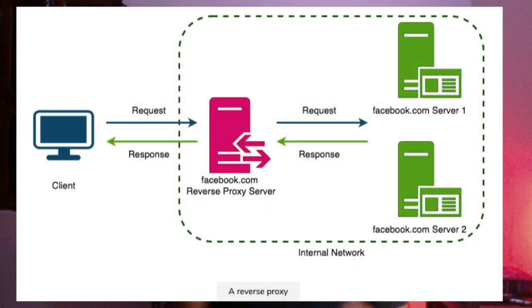Let's take another example. In this diagram, we see that reverse proxy hides the final server that serves the request from the client. The client makes a request for some content from facebook.com. This request is served by Facebook's reverse proxy server, which gets the response from one of the backend servers and returns it to the client. A reverse proxy, just like a forward proxy, can be used for caching, load balancing, routing requests to different appropriate servers. But what is the difference between load balancer and reverse proxy server?